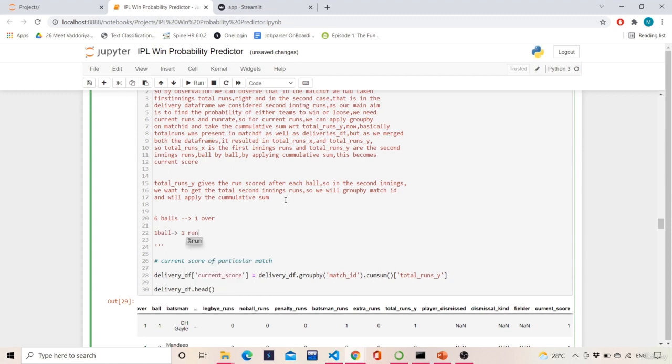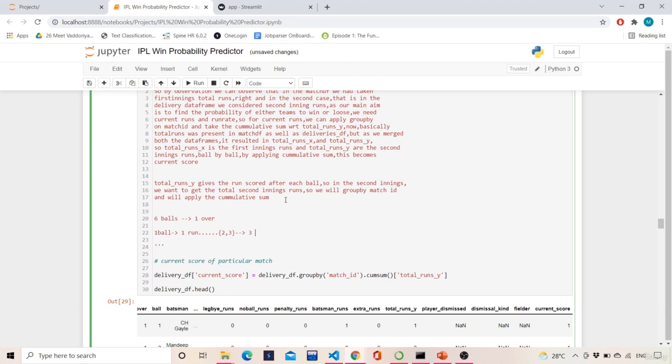Okay. And then there were 2 dots. And then there were dots from ball number 2 and ball number 3. So for ball number 2 and ball number 3, runs made were how many? 0 runs. But total runs were made how many? 1 run, right? What does this indicate?